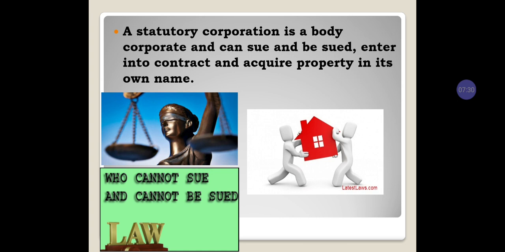Enter into contract and acquire properties in their name. The statutory company can acquire the properties in the name of this statutory company, whatever statutory company it is. For example, here we have LIC quarters, where all the LIC people will be staying. Then we have RBI quarters, where RBI people, bank managers, in those days and in the initial time, were staying there only.